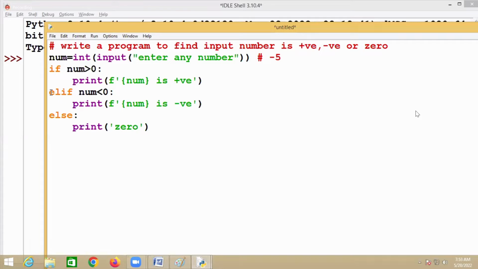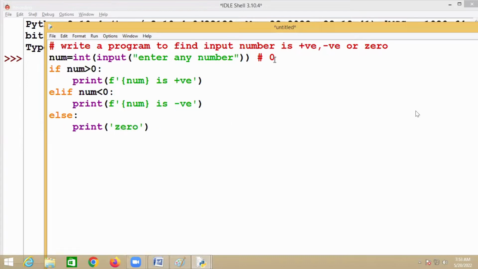No. Then it comes to the else block. Here you have one condition. Is -5 less than 0? Yes. -5 is a negative number. Suppose I input the number 0. Is 0 greater than 0? No. Comes to else if. Is 0 less than 0? No. Comes to else and prints 0.